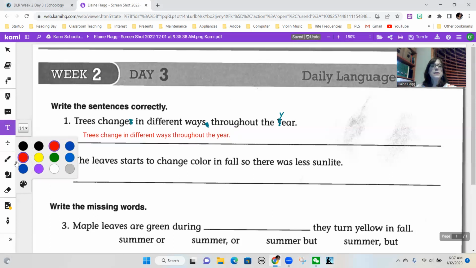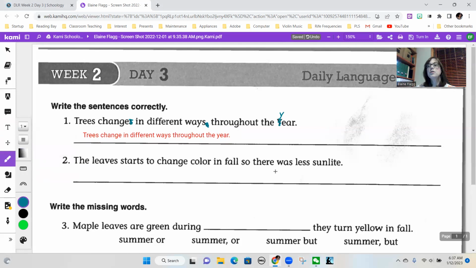Number 2: Leaves starts to change color in fall, so there was less sunlight. The first difficulty we see is subject-verb agreement again. The subject, leaves, is plural, so we need to match the verb with it. Remember, when a subject is plural, there is no S on the verb. So the leaves start to change color in fall, and we do not have to capitalize fall because it is just a regular season.